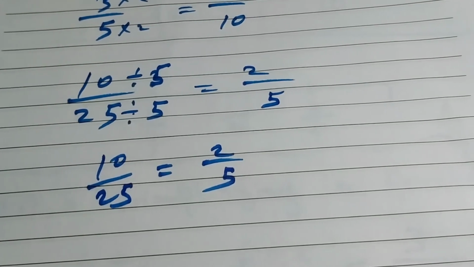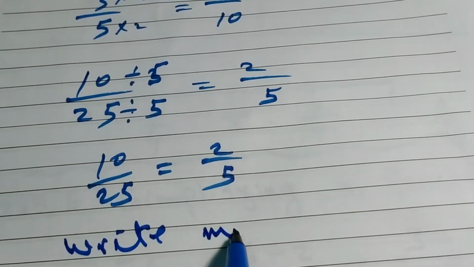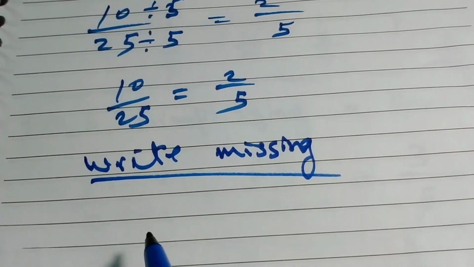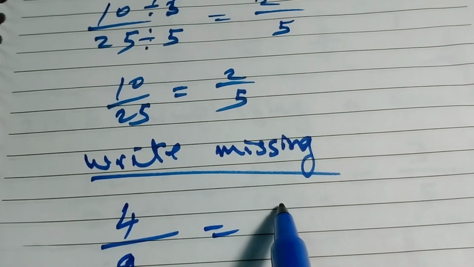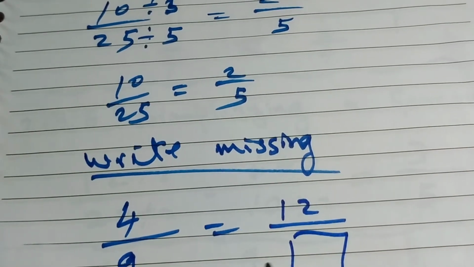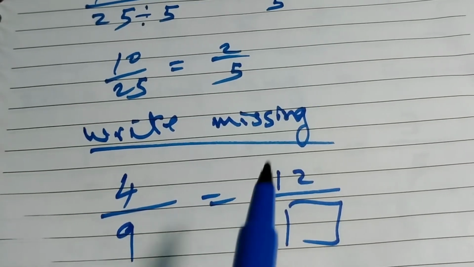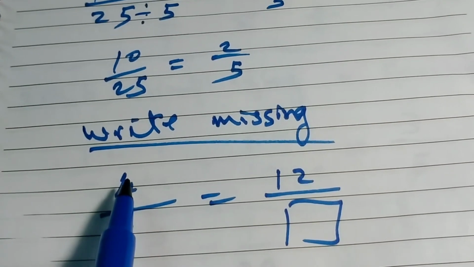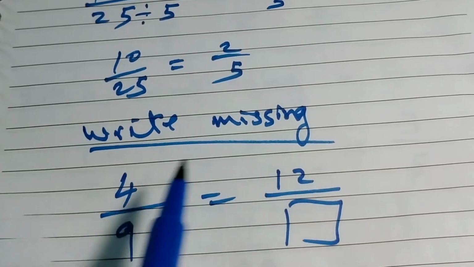So sometimes the question asks you to complete the fraction, to write the missing number. For example, 4 over 9 equals 12 over what? So what will come here? We will check: if this number is bigger than this number, it means it has been multiplied. If the number is smaller, it means it has been divided. So this number is bigger than this number.